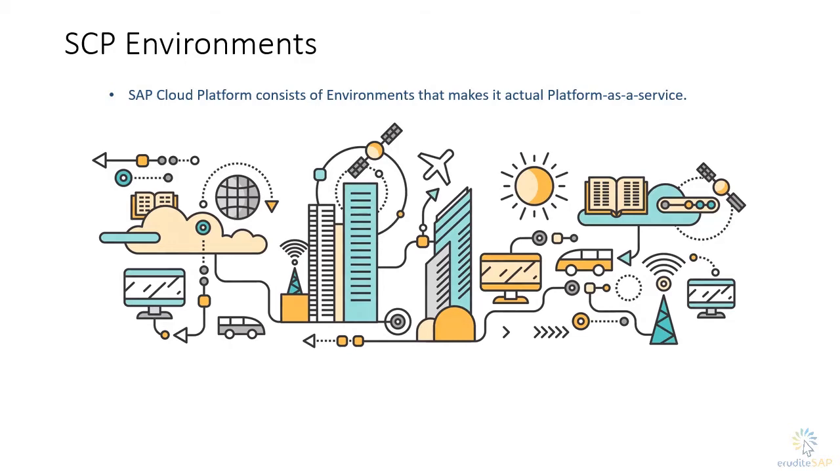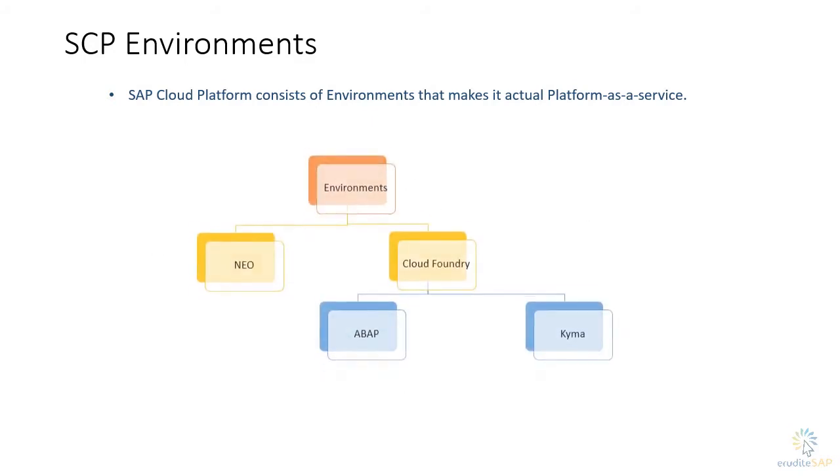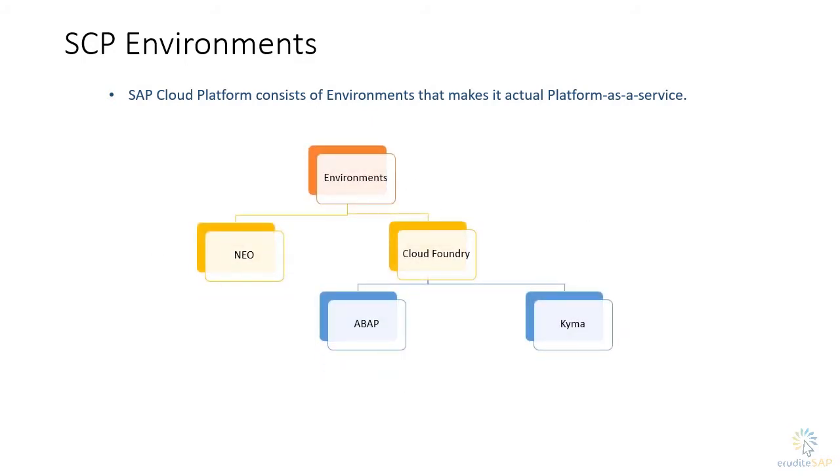administration of business applications. In the account creation video, we had seen that there were two options on screen. Let's talk about them. We have two major types of environments, Neo and Cloud Foundry. SAP is also mentioning two other environments in certification books. These are ABAP environment and Kyma environment. These ABAP environment and Kyma environments are actually part of Cloud Foundry environment.